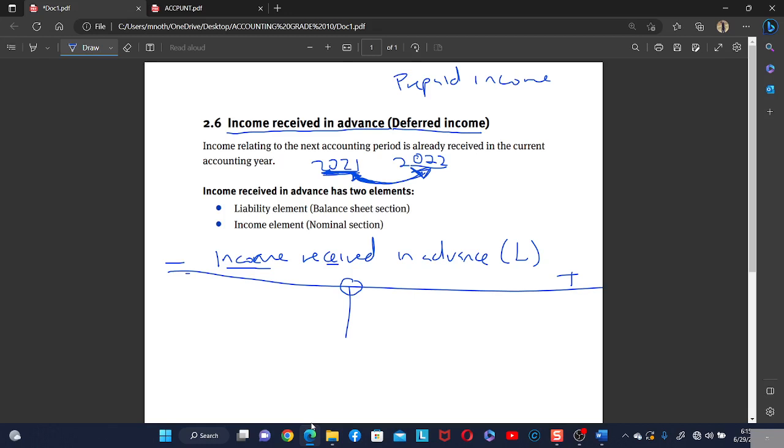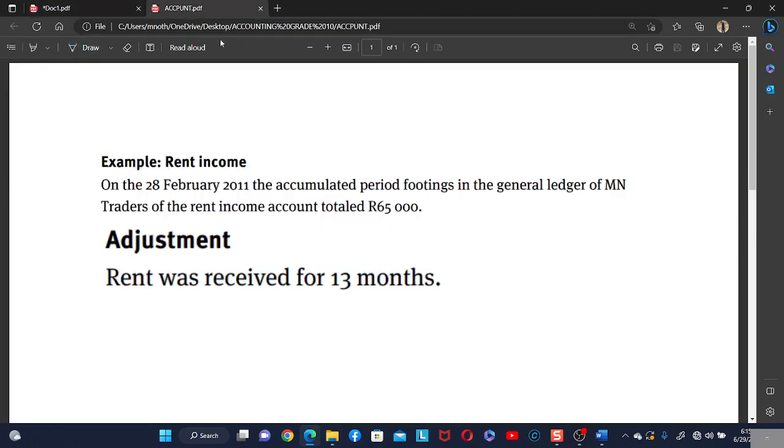Now let's do an example. On 28 February 2011, the year end, meaning that this year started on 1 March 2010 and ends on 28 February 2011.